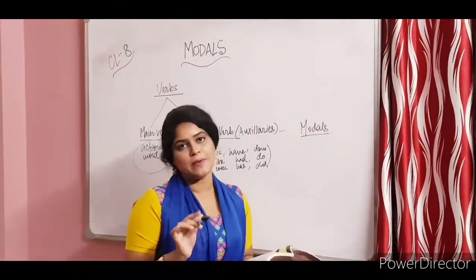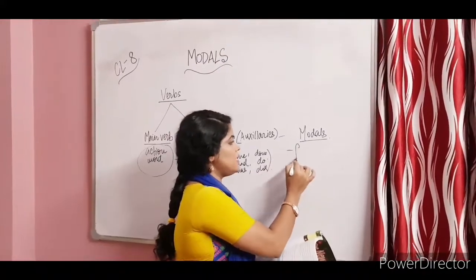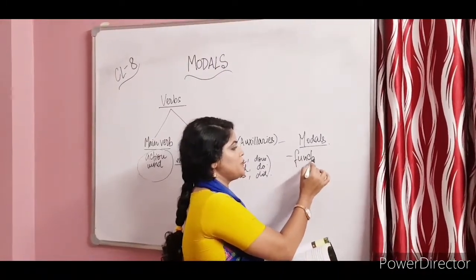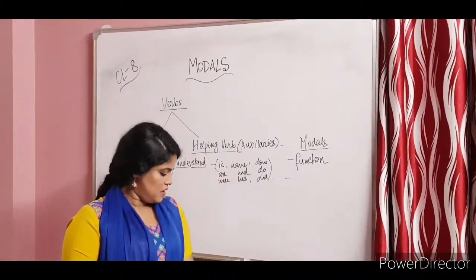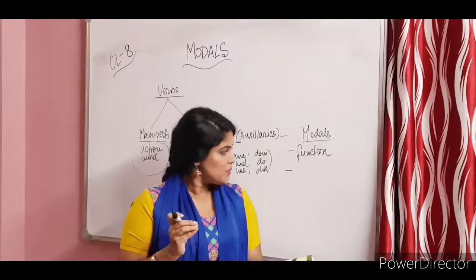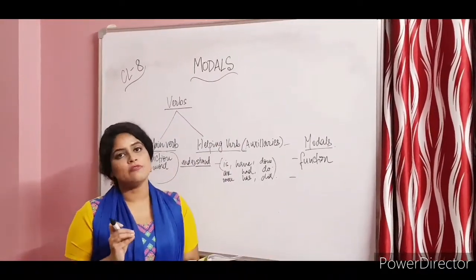So one thing you have to remember while you understand modal verbs is that they have a certain function. I hope I'm being able to make you understand. Now what these functions are, we will get to know.